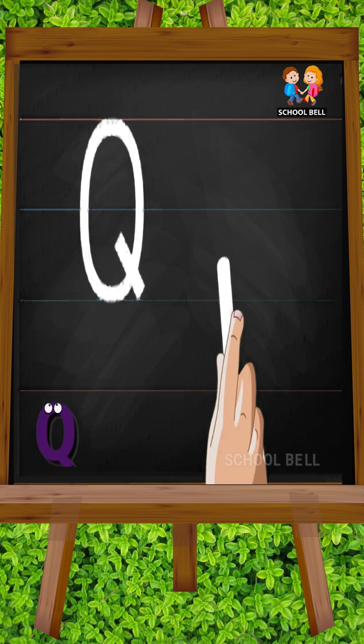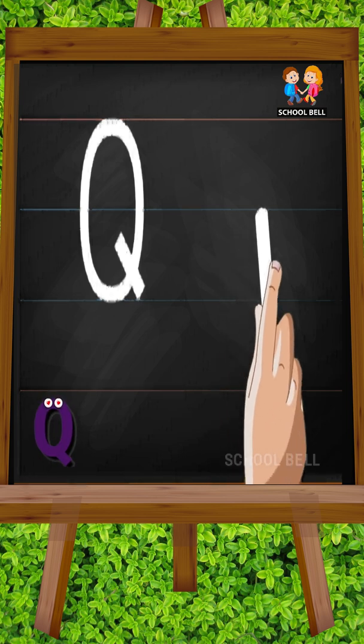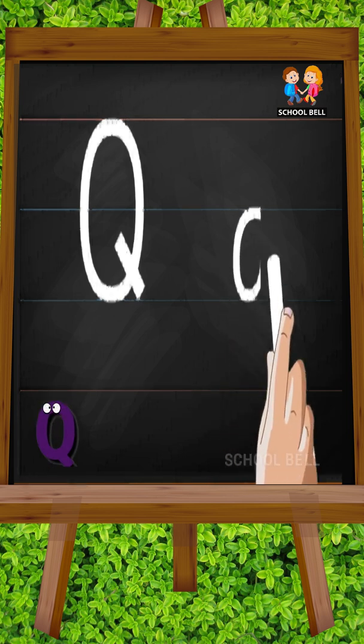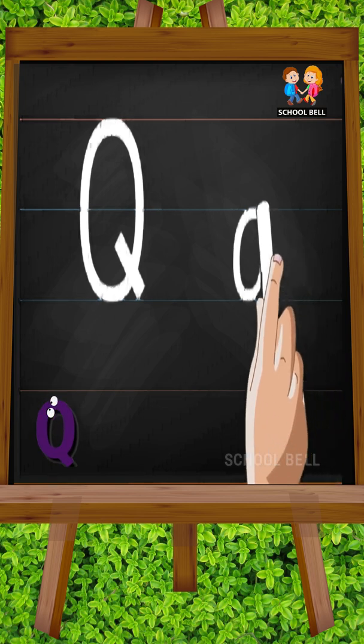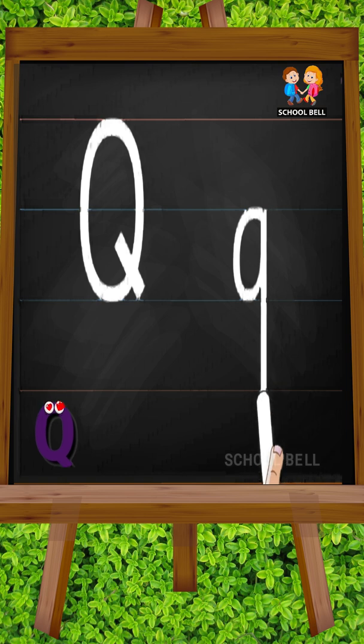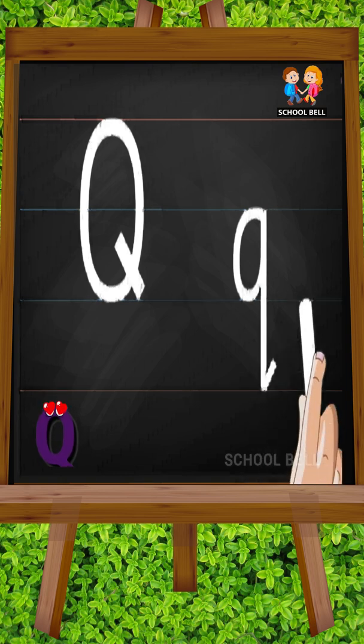Small q. Start from the middle and make a small C. Next, go to the middle again and make a standing line to reach below the bottom and make a hook tail.